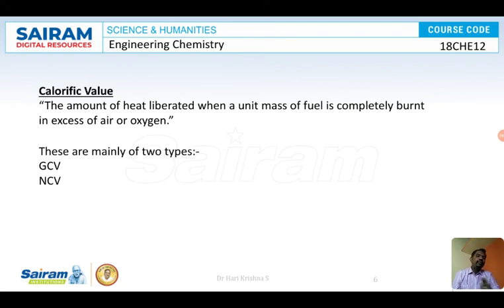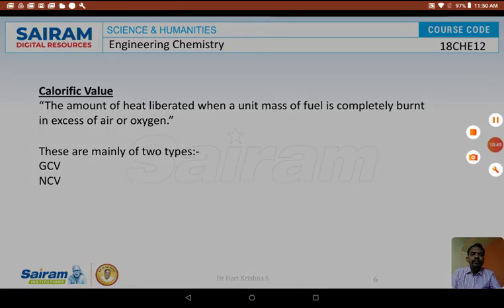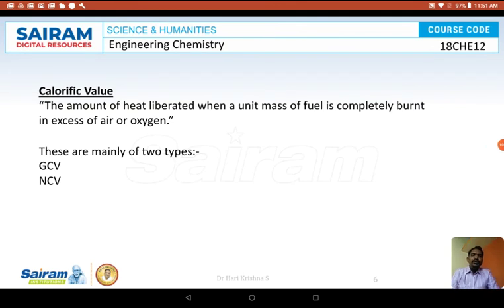So the fuel is burnt completely. Only when the fuel is burnt completely will the energy be liberated. When the fuel is burnt completely, whatever chemical energy is hidden will be converted into light energy or heat energy. So when the fuel undergoes combustion, the hidden chemical energy is converted into light energy or heat energy.